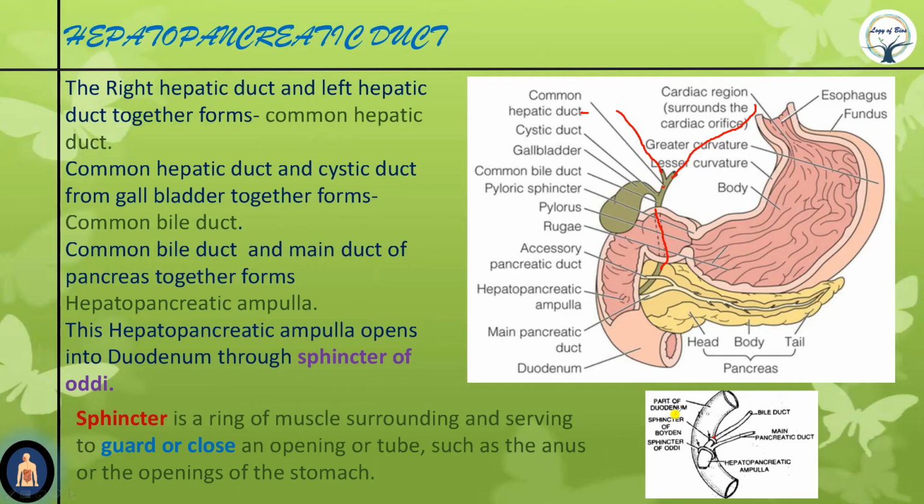One is the sphincter of Boyden, which guards the common bile duct, and then it opens into the hepatopancreatic ampulla. In the hepatopancreatic duct, the main duct of the pancreas also comes. Then both juices mix together in the hepatopancreatic ampulla, or ampulla of Vater. Then through the sphincter of Oddi, they are released into the duodenum.